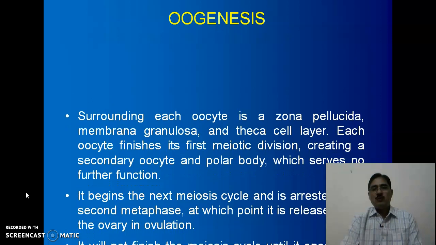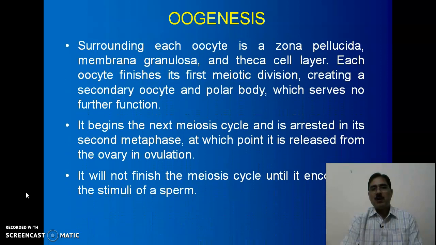Surrounding each oocyte is a zona pellucida, membrana granulosa, and theca cell layer. These are the protective layers, and some of these layers are also responsible for imbibing the nutrients. Each oocyte finishes its first meiotic division, creating a secondary oocyte and a polar body, which serves no further function.